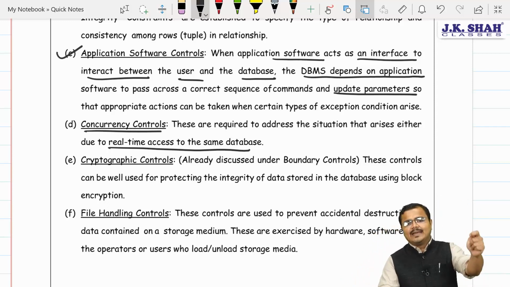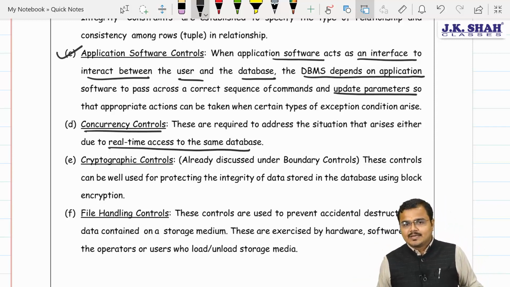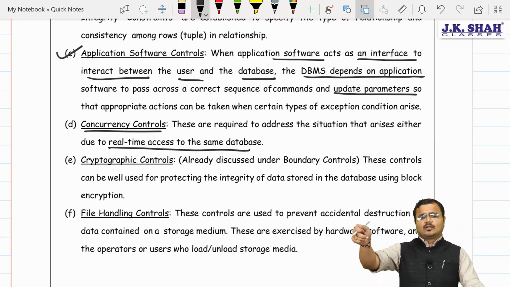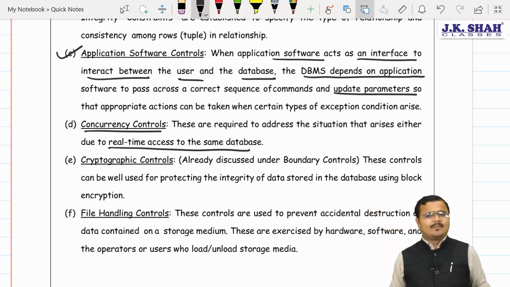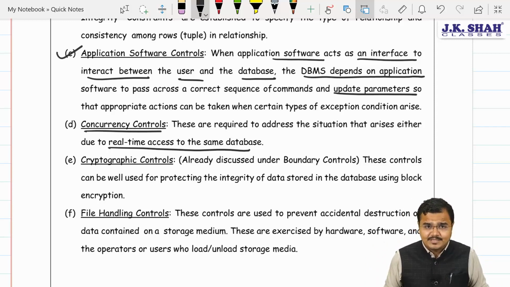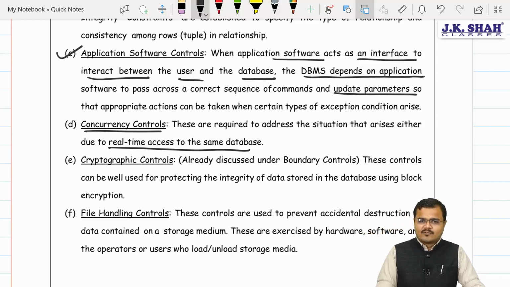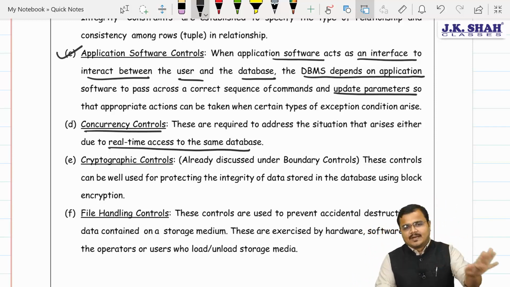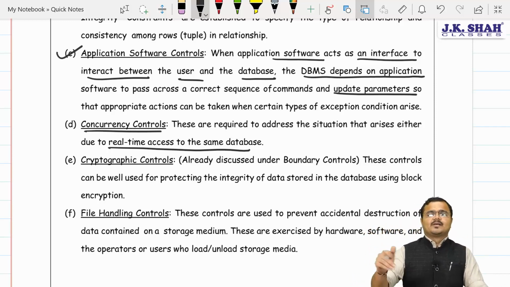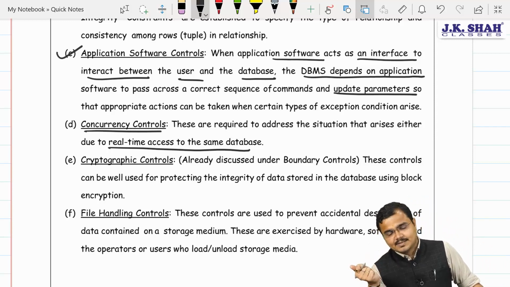Suppose you are sending a mail to somebody, and you get real-time notifications. If the mail is not delivered to that email ID within 2 to 3 minutes, you will get a message on your screen that delivery to this email ID has failed, if the email ID is wrong. Correct? Yes, sir. In the same way, if you are sending a WhatsApp message to someone and the read receipt is on, then if the person reads your message, you will get the blue tick. Yes or no? Yes, sir. So that is what? Sir, concurrency control.